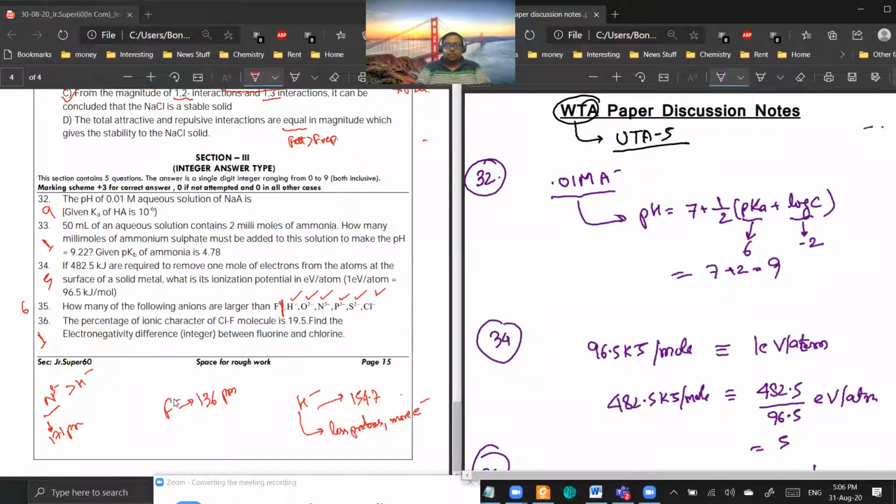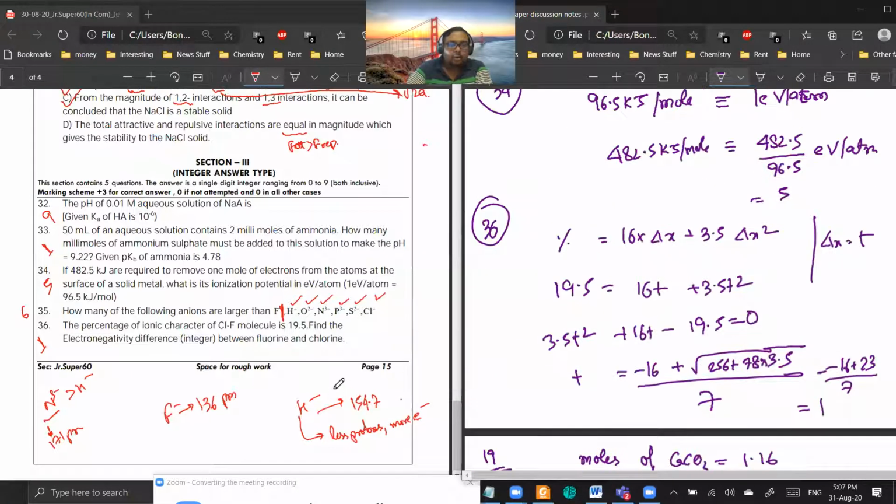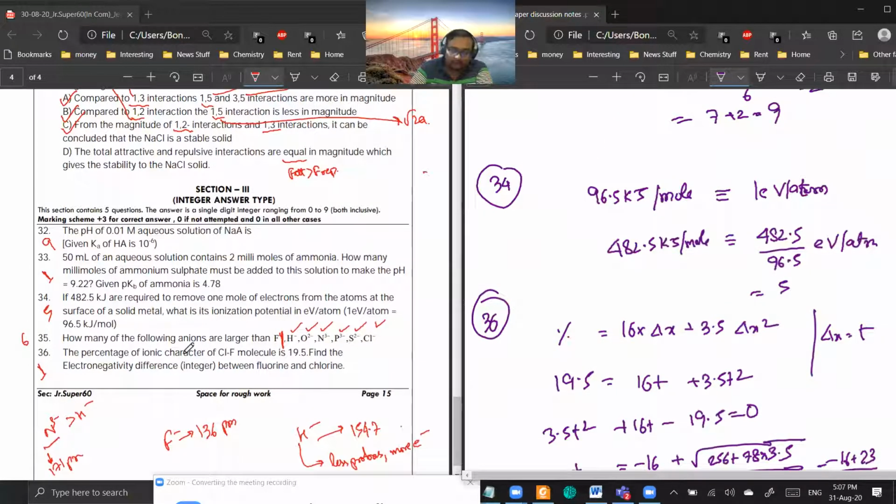Yes, sir. Okay, so except for H minus, only N3 minus is bigger than hydride ion in terms of size. This is the second thing which you need to know. Are you getting my point? So here they're asking how many anions are greater than F minus.